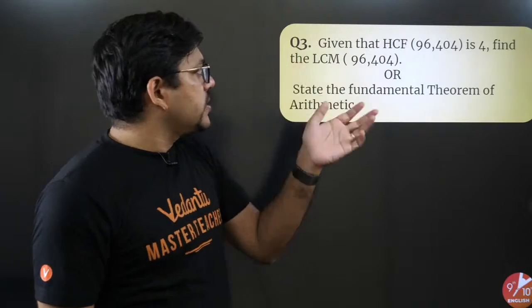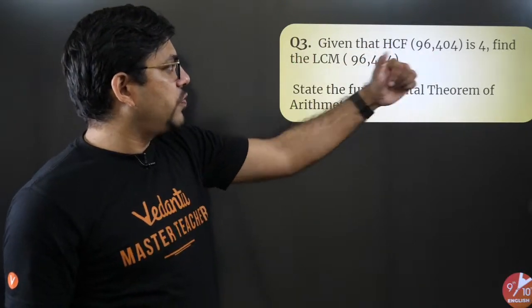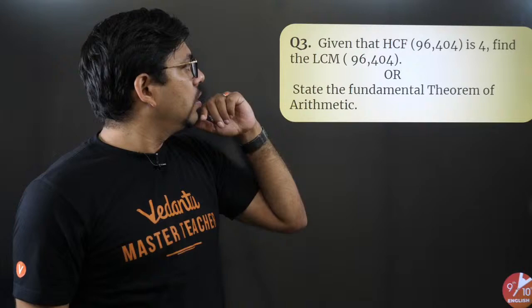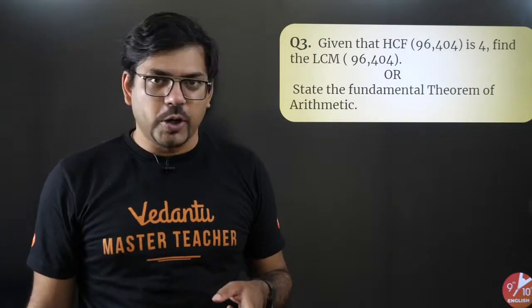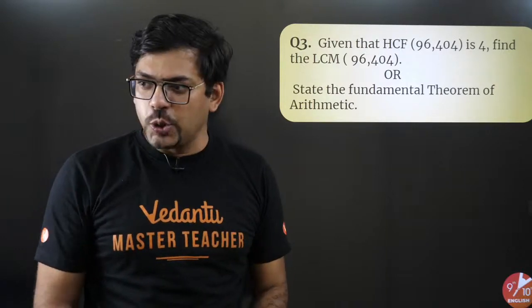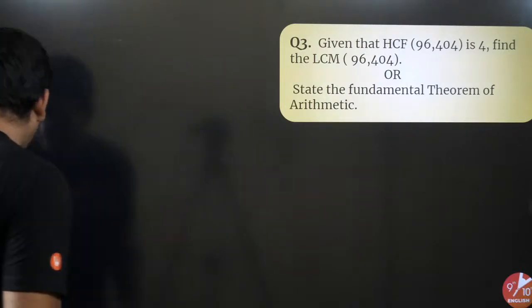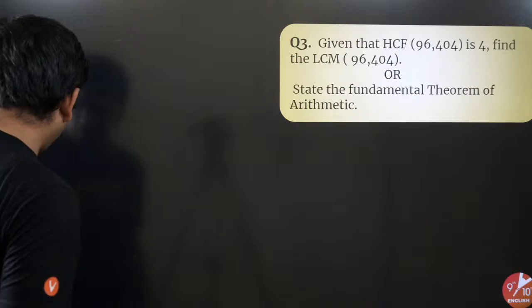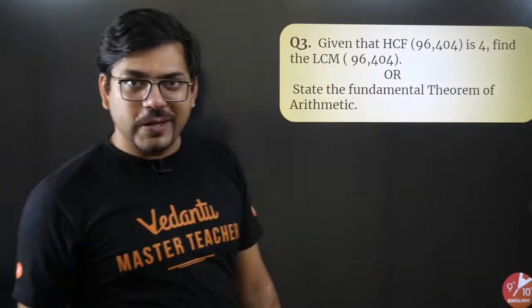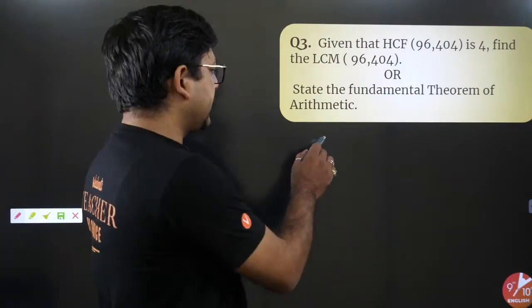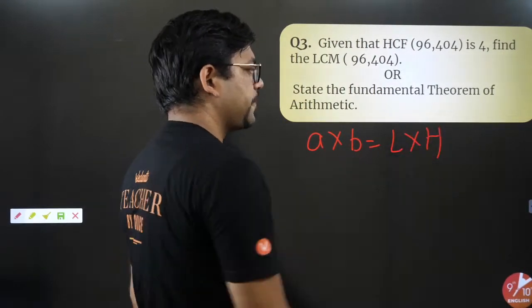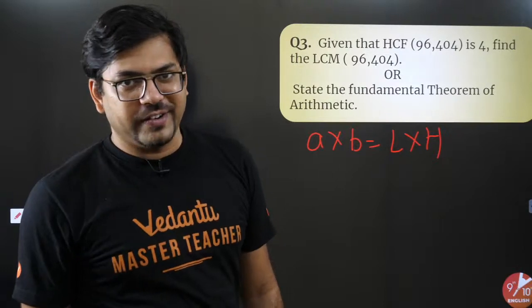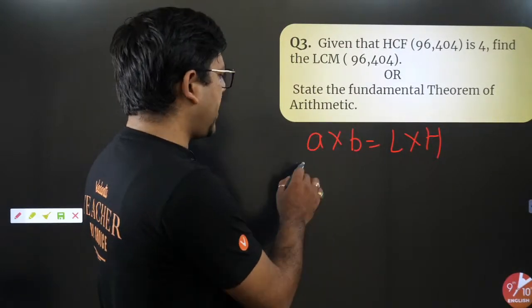Okay? Question says, given that HCF of these 2 is 4 and LCM of these 2 is, find the LCM of these 2. Do you know the formula? Come on, tell me. Yes or no? What's the formula? I don't think I need to tell you, man. Formula is pretty simple. Formula is nothing but A into B is equals to LCM into HCF. That's it. Won't you be able to find it? Yeah, I'm damn sure you would be able to find it.